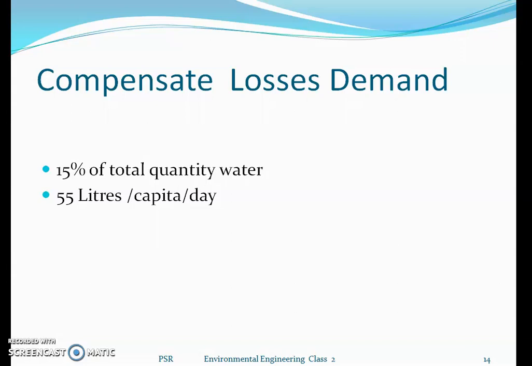Unauthorized connections are also considered losses. Generally, 15% of the total quantity of water is considered as compensate losses demand, and as per Indian conditions we maintain 55 liters per capita per day.